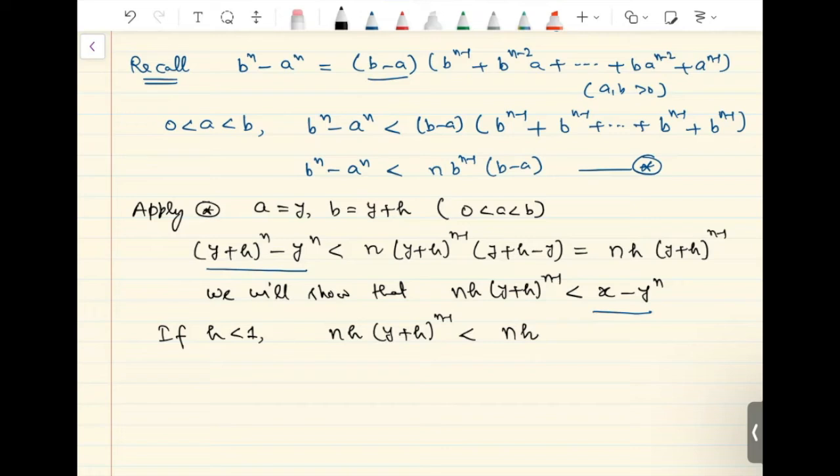I'm keeping this h as it is. y plus h will be smaller than y plus 1, because h is less than 1. Now it is easy for me to make this quantity smaller than x minus y raised to n. So from here I'll get h to be smaller than x minus y raised to n divided by n times.